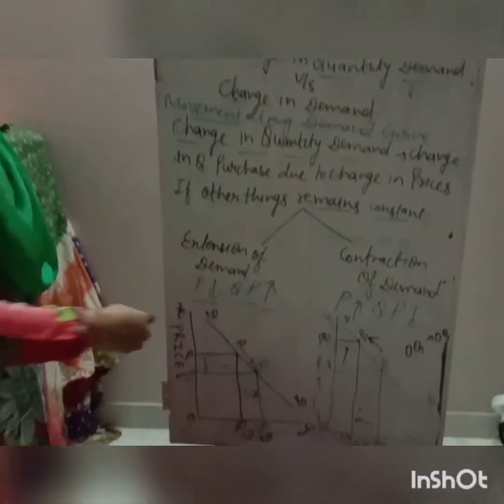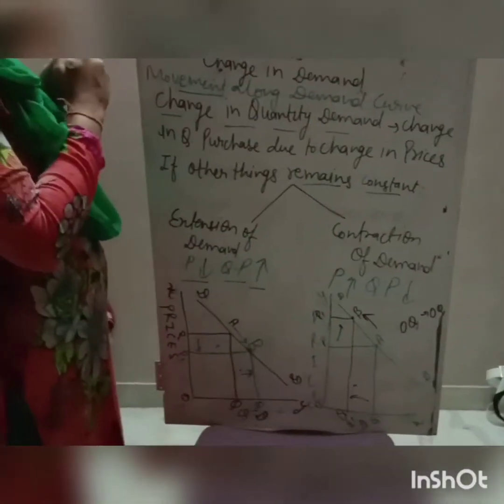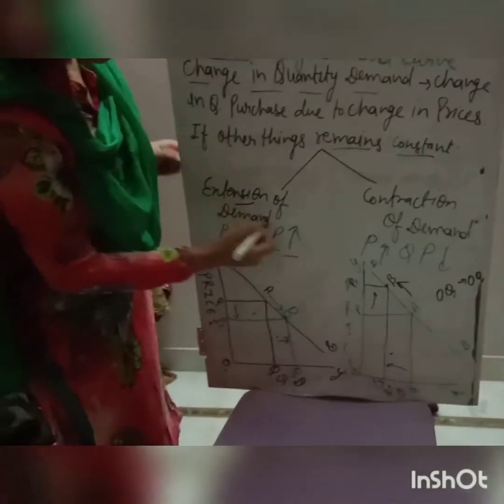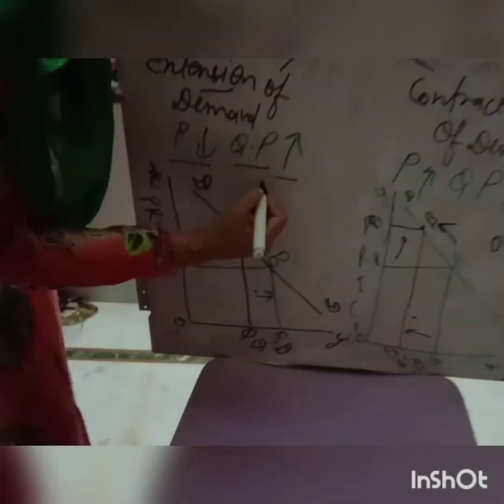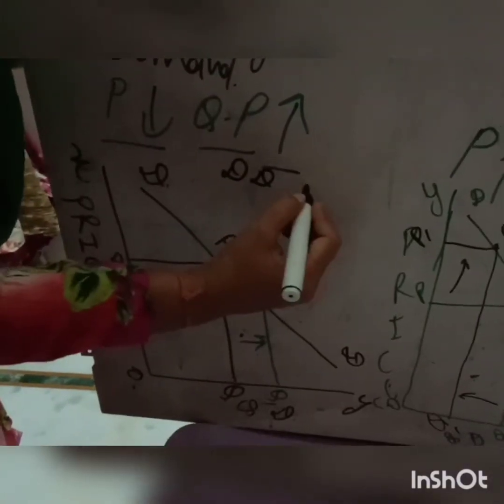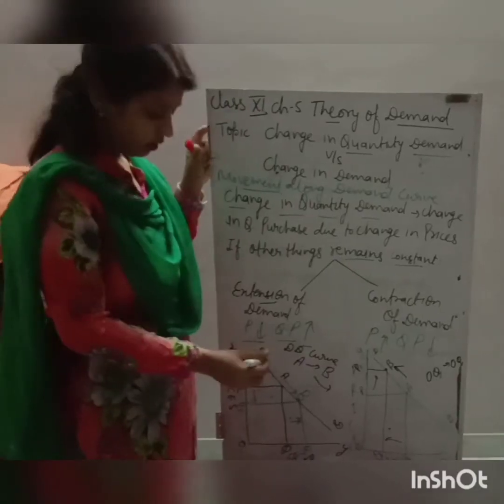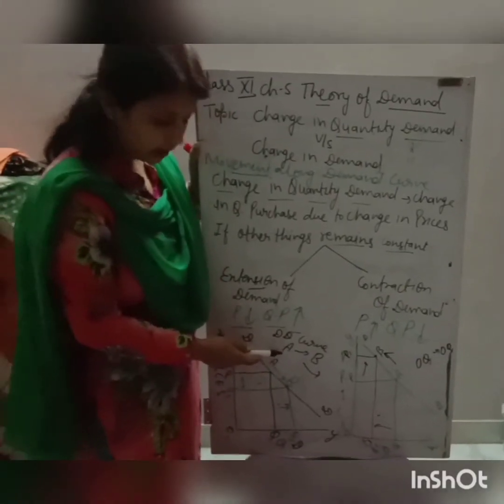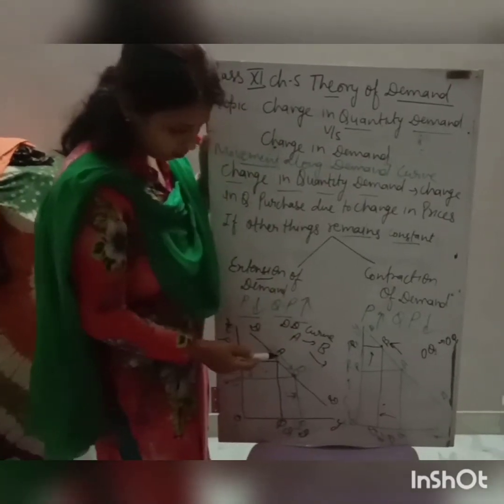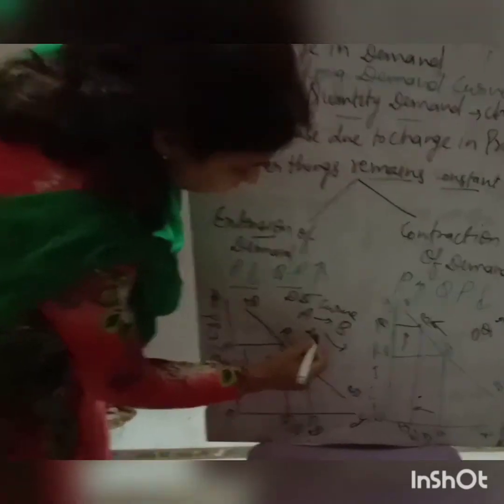So in extension of demand you can see the demand curve moves in which direction? Downward direction. In extension, DD demand curve moves in which direction? From A to B point. Clear? You can see in downward direction.